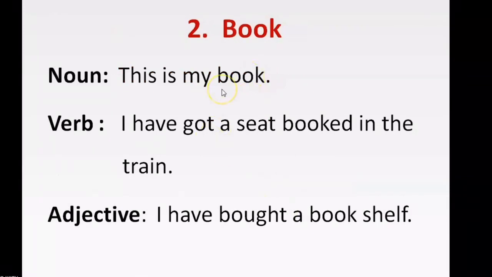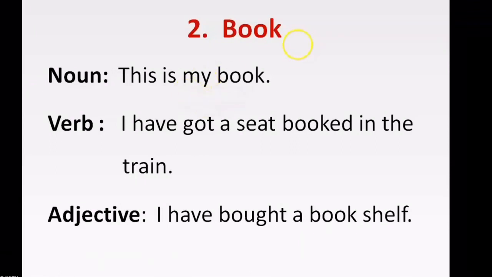Next word is book. As a noun, this is my book. If we want to test what type of word this is, let's replace it with pen. This is my pen. Pen is a noun. So book is also a noun, because only a noun can be replaced by a noun.